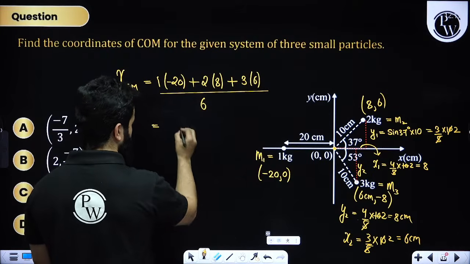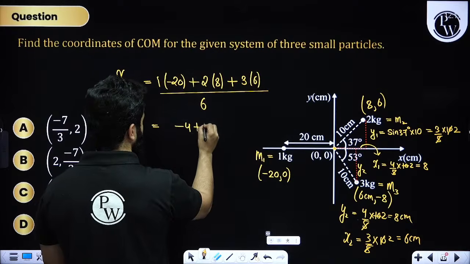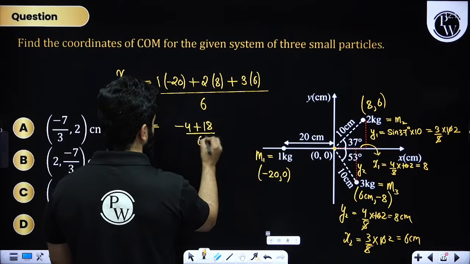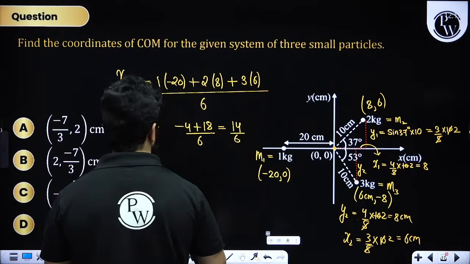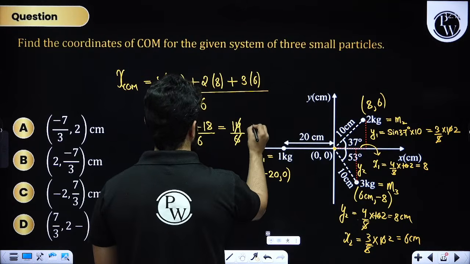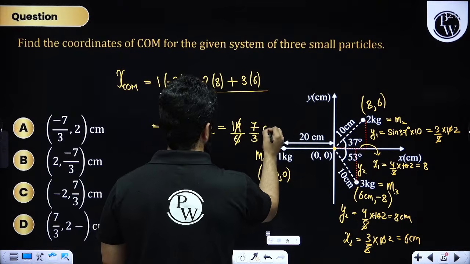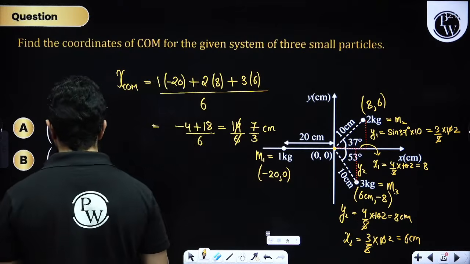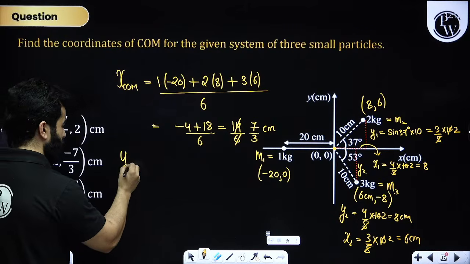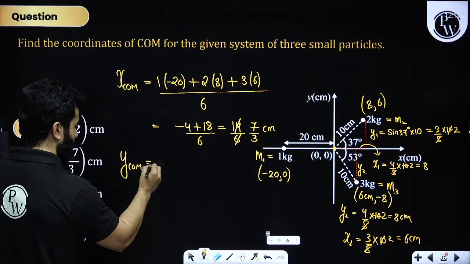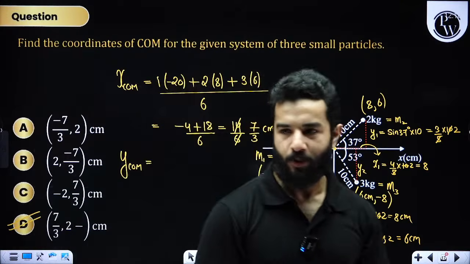So this will become minus 4 plus 18, divided by 6. So this will become 14 divided by 6. I believe the answer will be in fraction, so this will become 7 by 3 centimeter. So XCOM will be 7 by 3 centimeter. We have only one matching option, so I think D will be correct. Now I want you to find out YCOM by yourself. I think I can move on to the next problem.